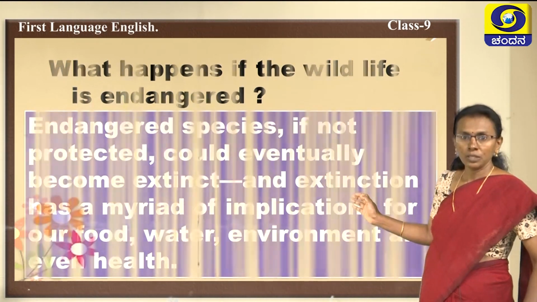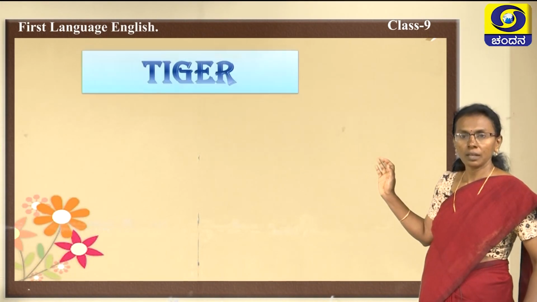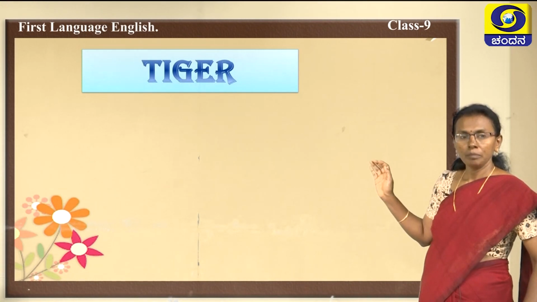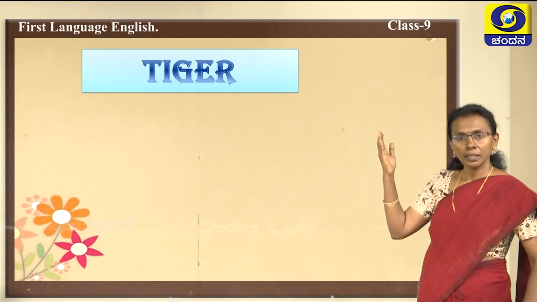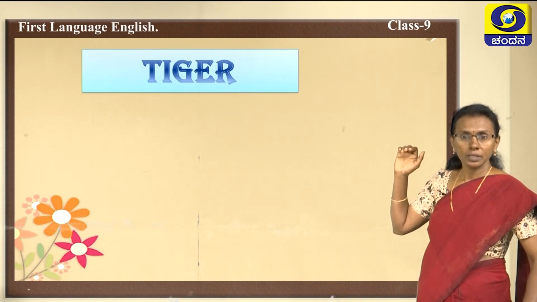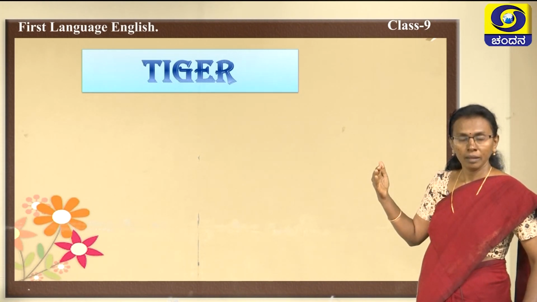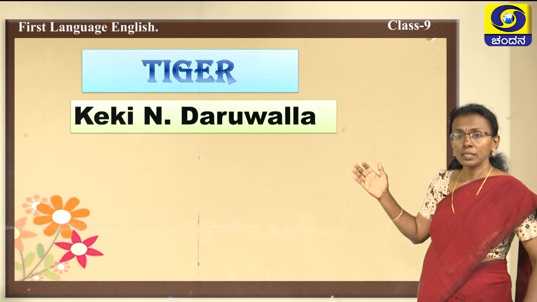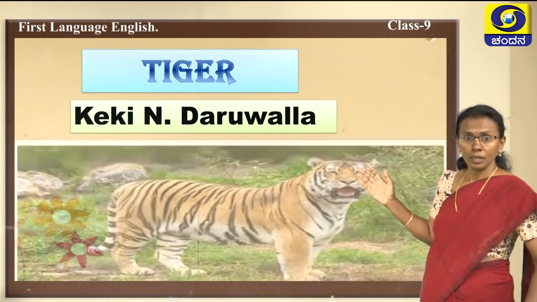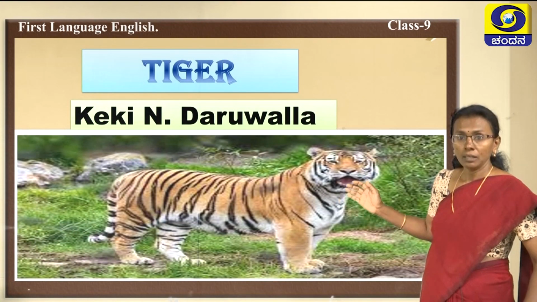Okay. Now children, let us come to the tiger poem which we have taken. Why has our poet taken this tiger? Can you remember why? Because it has reached the state of endangered. So, he wanted to bring some awareness. Let us see the poem.